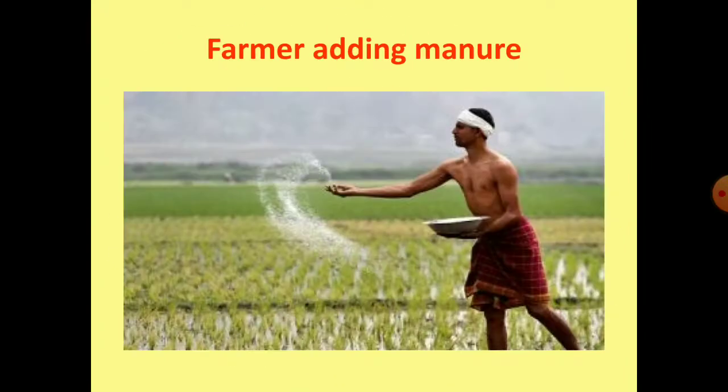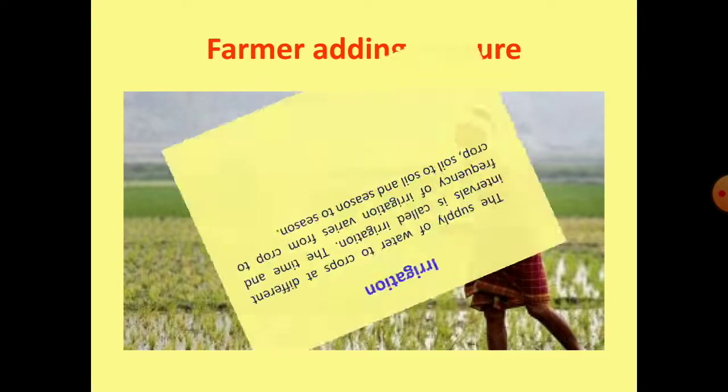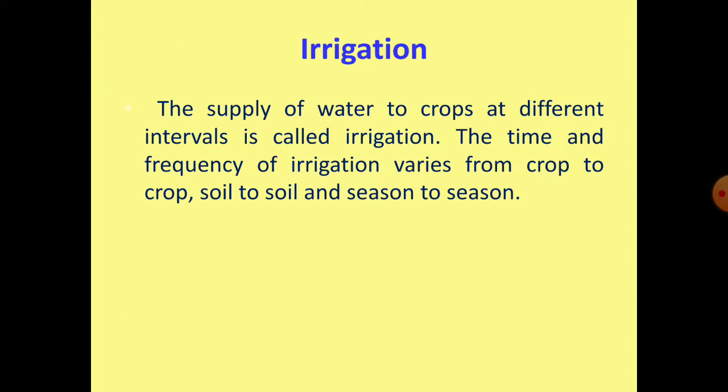Here I have an image of a farmer adding manure or fertilizers to his plants. Next and the most important one of this is irrigation. Supply of water to crops at different intervals of time is called irrigation. The time and frequency of irrigation varies from crop to crop, soil to soil and season to season.